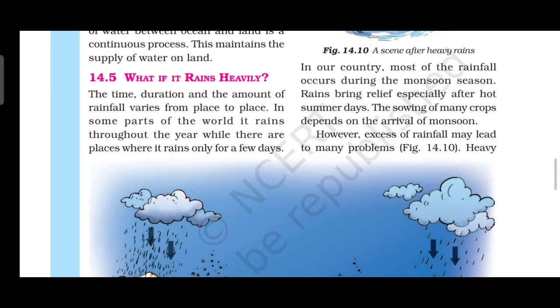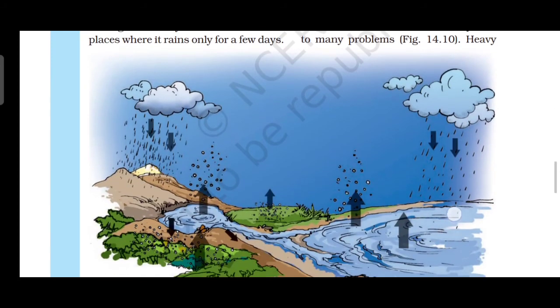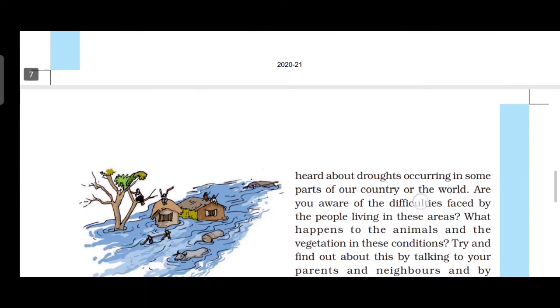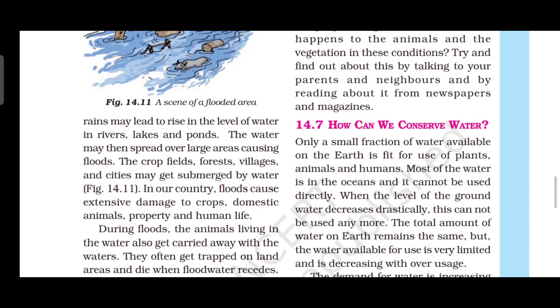Then rainfall may lead to many problems. Heavy rains may lead to what? Rise in the level of water in rivers, then what? Lakes and ponds. The water may then spread over a large area causing what? Floods also. Then crop fields, forests, villages and cities may get what? Submerged by water because of heavy rain.